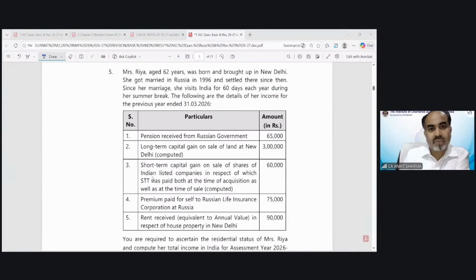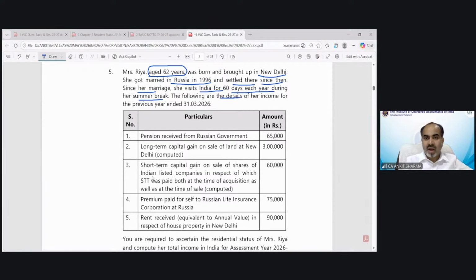Mrs. Ria, age 62. Now age is also relevant, if tax calculation is there, okay. Was born and brought up in New Delhi. Very good. She got married in Russia in 1996 and settled there since then. Since her marriage, she visited India for 60 days each year in her summer break.